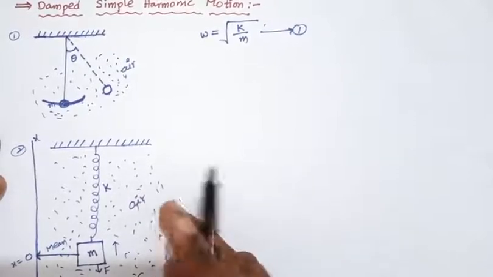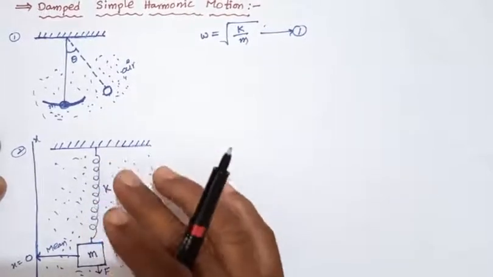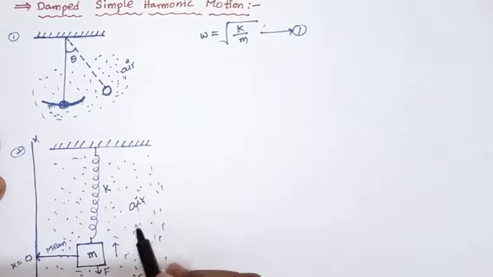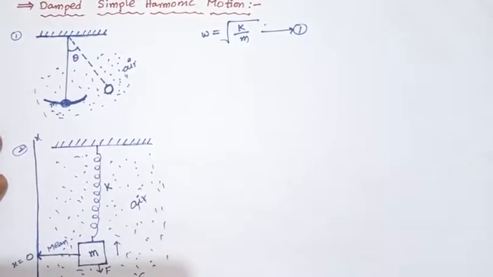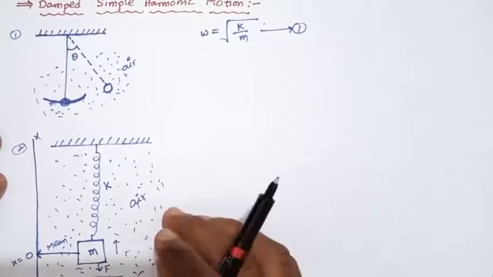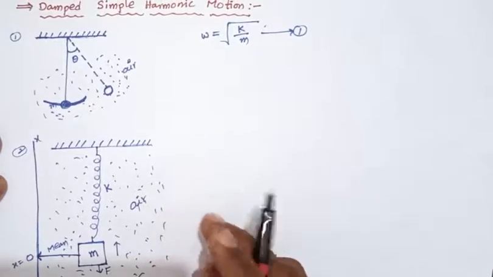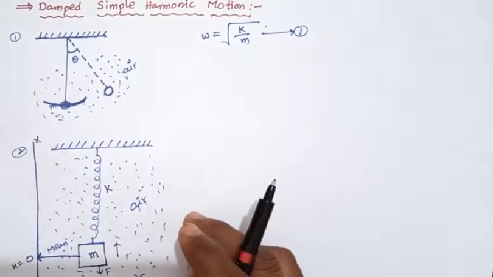The viscous force opposes the simple harmonic motion. So the damping force depends upon the nature of the surrounding medium.